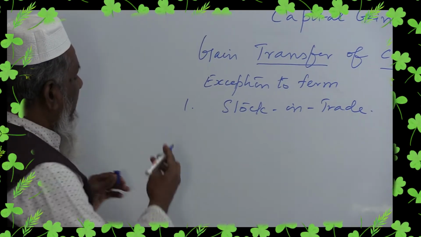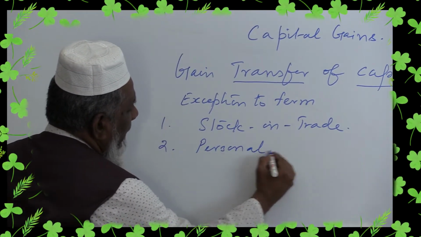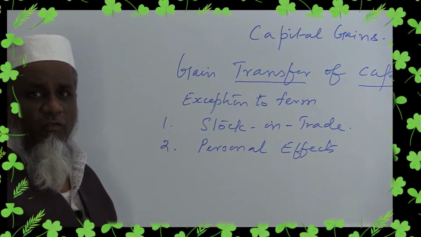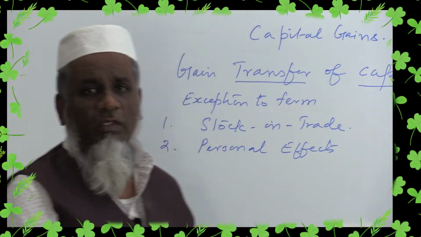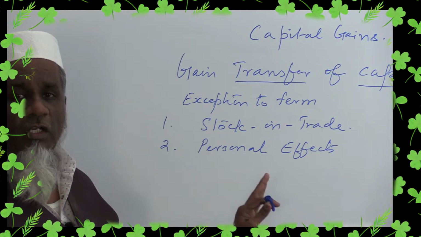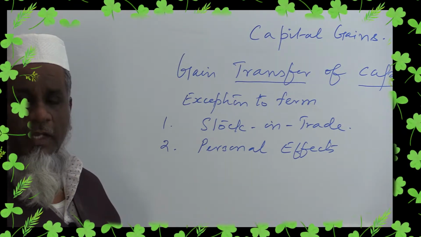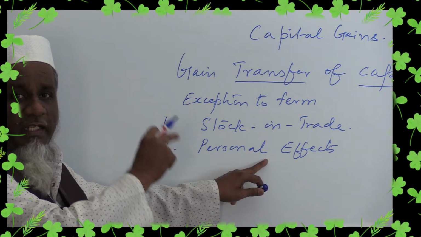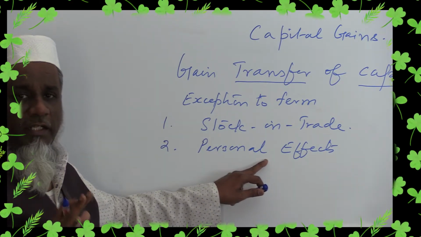The second exception is goods of personal effects. It is for personal use: dresses, vessels, and all the household appliances I am having in my home. All those things are considered as personal effects, but it excludes jewelry. It is not a capital asset. When any personal effect is transferred, you cannot take it as a capital asset. Therefore, it does not attract capital gain.